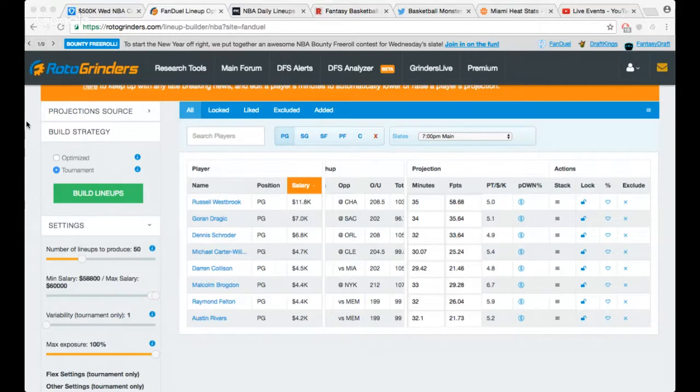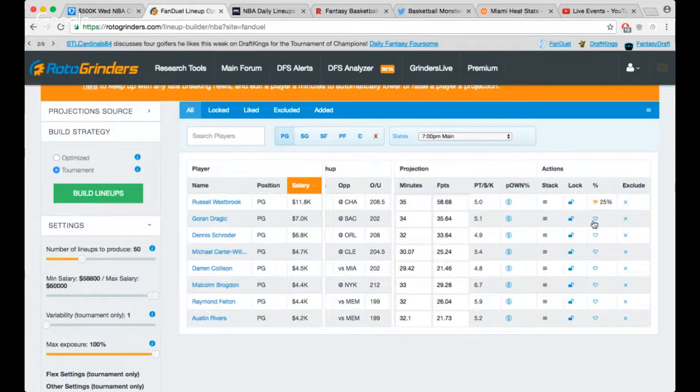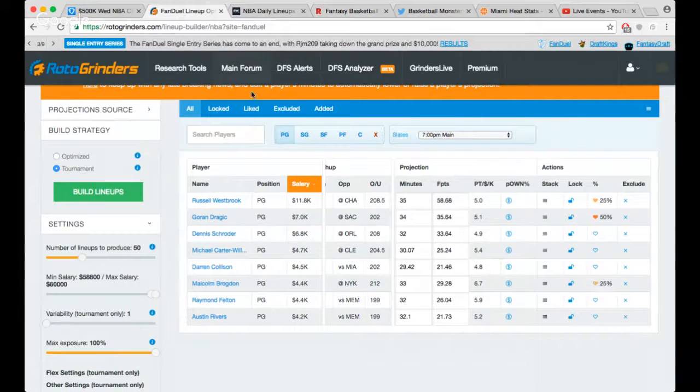Let's just say we're gonna make Westbrook 25% owned or something like that. We'll put, I don't know, Dragic 50 just for the sake of the video. We'll have 25% Brogdon. Now I like to put the settings on tournament, so it's kind of randomized instead of optimized. Optimized is gonna give you what the projection is for these fantasy points right here, so this is gonna make the best lineup possible. So I like to put it on randomized. So that's for the point guard.